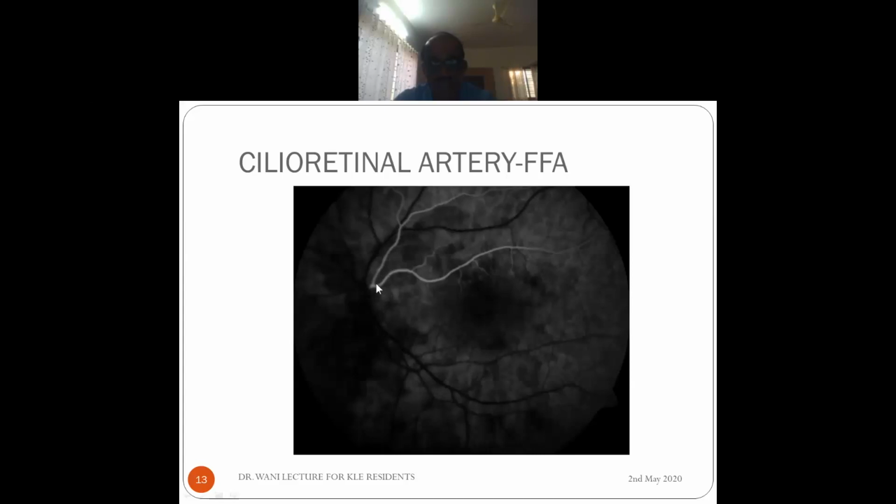Can you tell me this fluorescein angiogram? Which phase of fluorescein angiogram is this? Anybody? Fast. Are you hearing me? Hello? Lag is there. Huh? What phase is this? So lag is there.